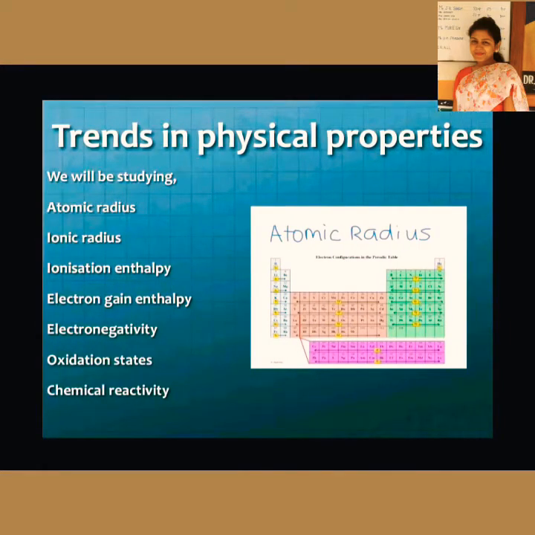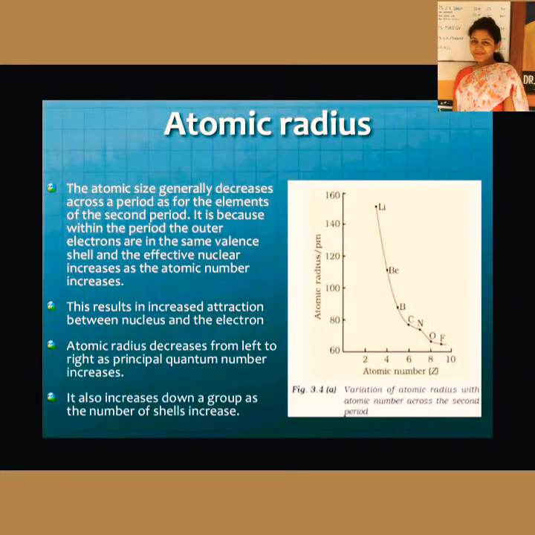Now the trends in physical properties that we are going to discuss are written here. We are going to discuss in this order. So firstly, coming to atomic radius. Now there are two kinds of atomic radius, that is covalent radius and metallic radius. Obviously atomic radius refers to the size of the atom. And in class 10 also you have read, and here also the same thing.